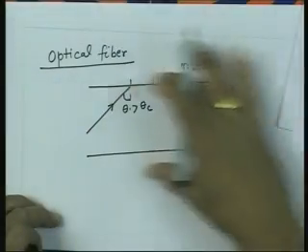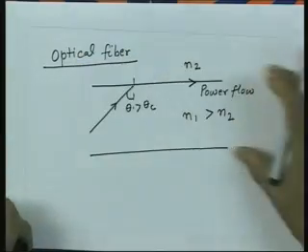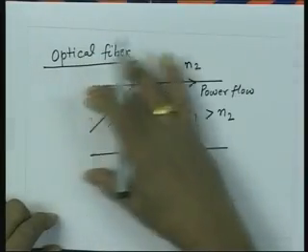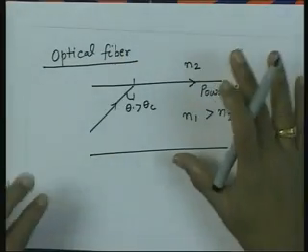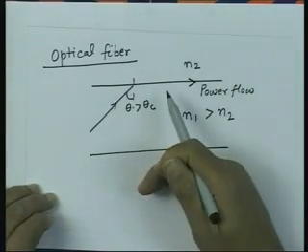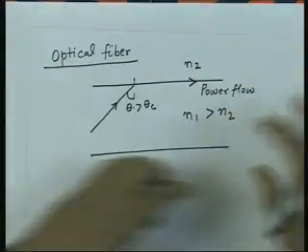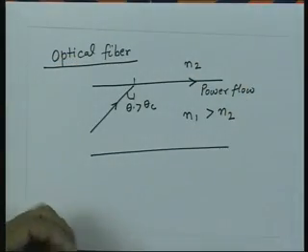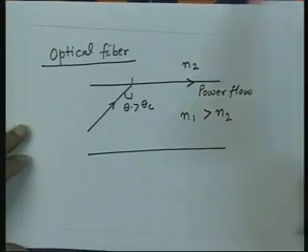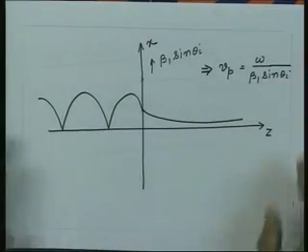So, if I create some structure like this which is optical fiber, it can carry the electromagnetic energy over a very long distance without any loss as such, because this is a total internal reflection phenomena. So, energy is confined to this region and it can propagate along this for a very long distance. So, total internal reflection phenomena has played a very important role in modern optical communication, in the design of the structures called optical fibers.